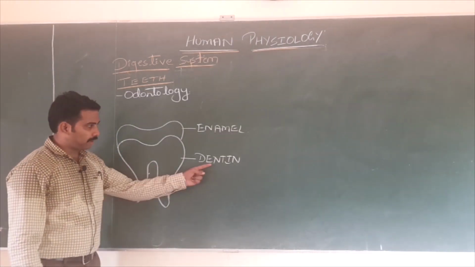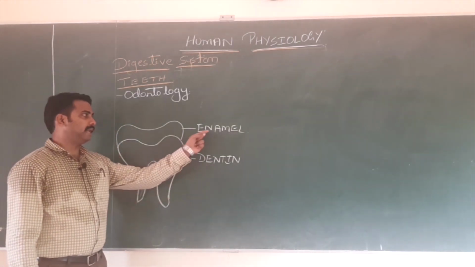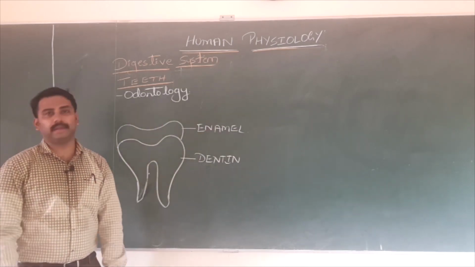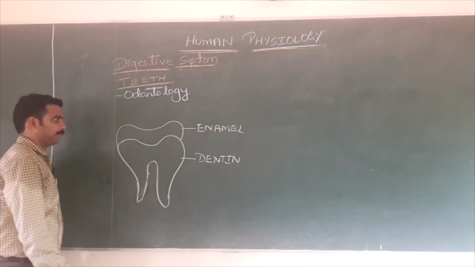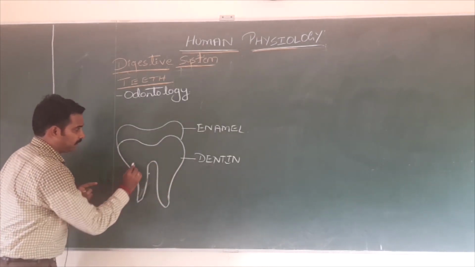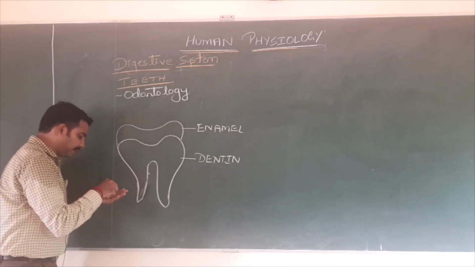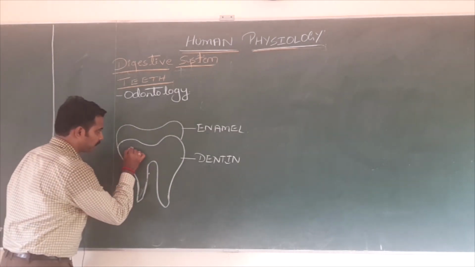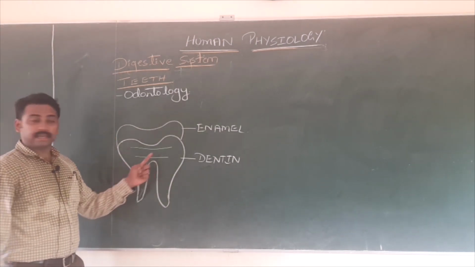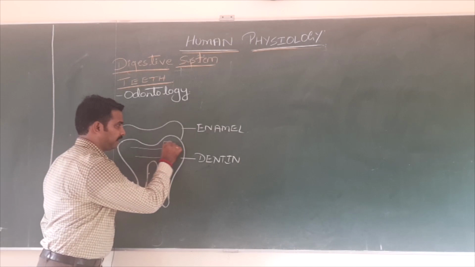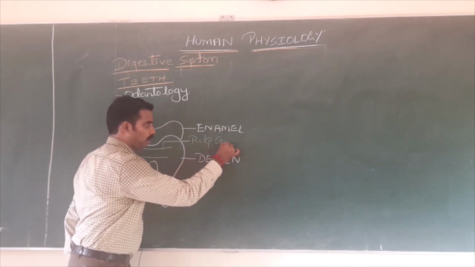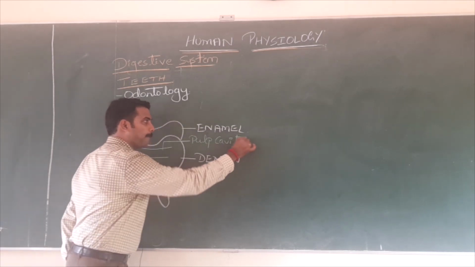In the NCERT, they have just mentioned that human teeth is made of two parts. Number one, dentine. Number two, enamel. That's it. But we will study a little in detail. It is required for the NEET. Now, if you look at the dentine, it has a cavity inside. This cavity is called the pulp cavity.